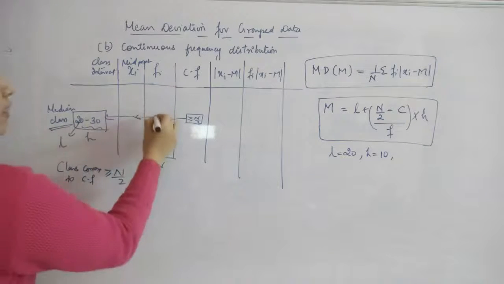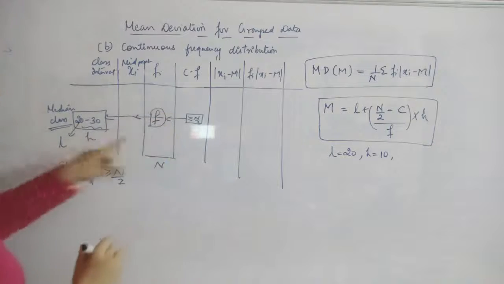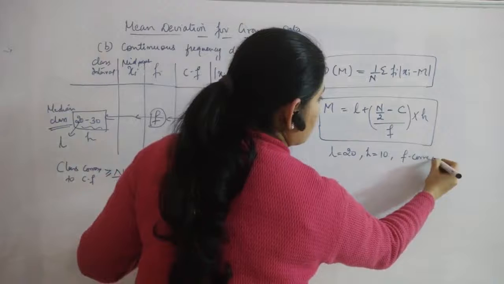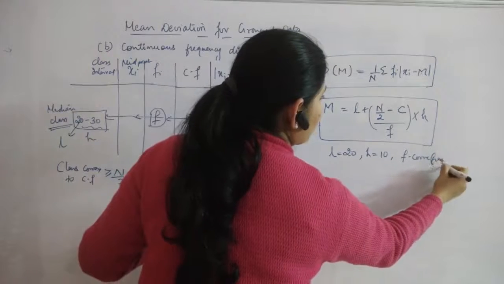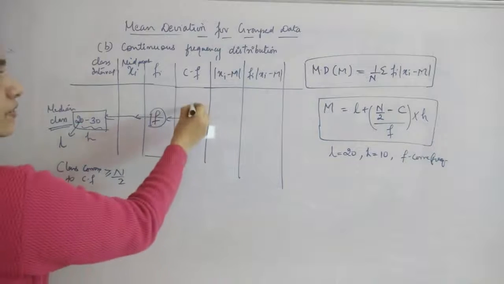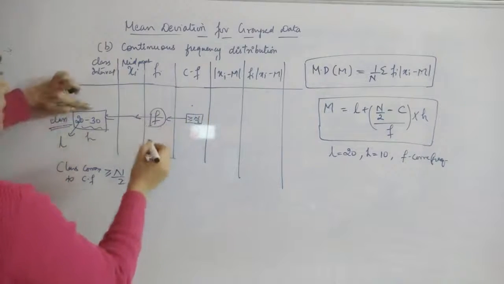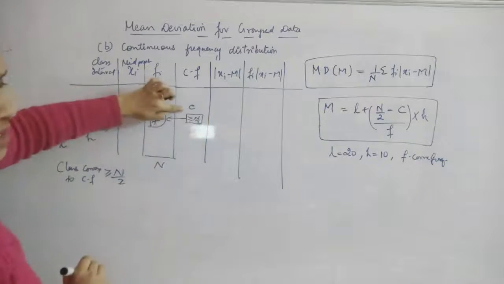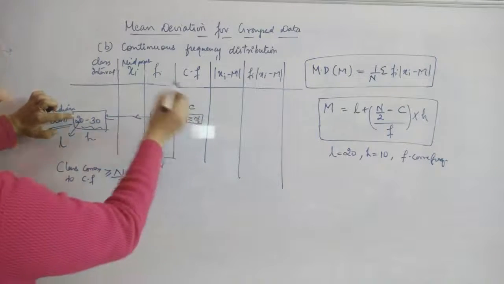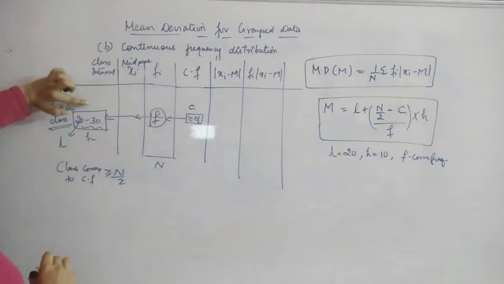Now the corresponding frequency value will be acting as F. And what will be C? C is the cumulative frequency of the class which is just preceding the median class.